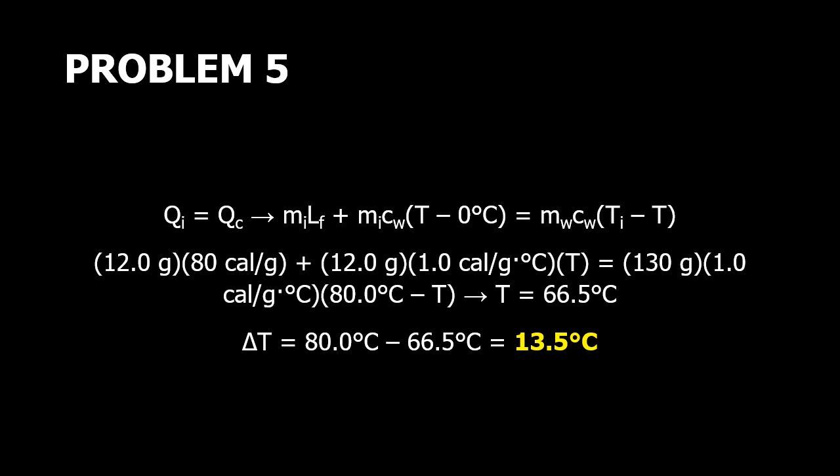For the change in temperature, that is 80 minus 66.5 degrees Celsius, that is equal to 13.5 degrees Celsius.